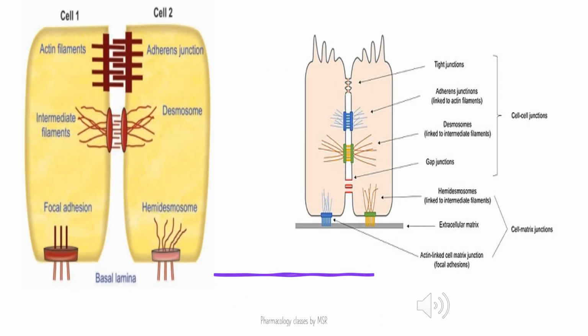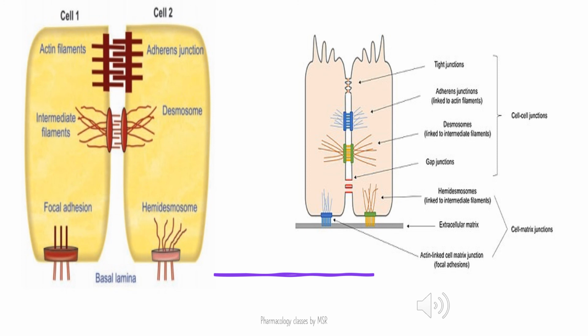Here I have given two images which show examples of how the attachments happen by the tight junctions, gap junctions, communicating junctions and adherens junctions. The tight junctions, as you can see, are very closely and tightly packed, so they prevent the exchange of ions. If you see the gap junctions on the right side, below, there are spaces, so there is exchange of ions, molecules or substances between the cells.